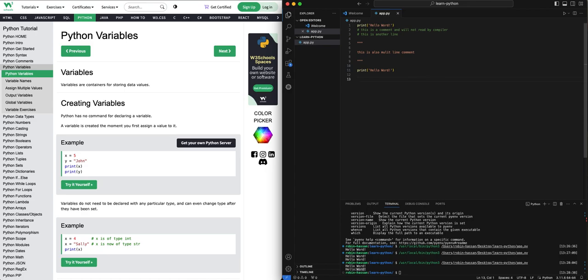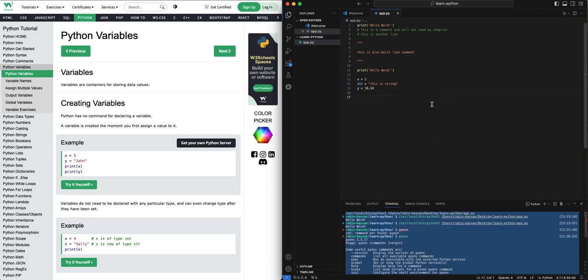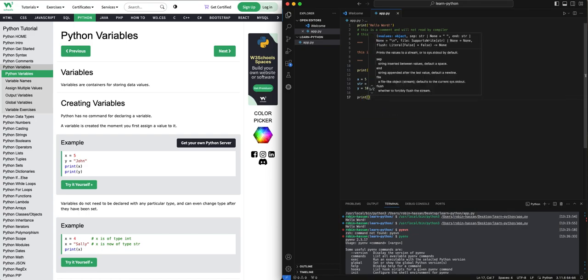For example, if I want to set a number to a variable, we can say x equal to 5. For a string, we can say this is a string. For any other thing, like a double, y equal to 10 point something also works. And to print those, we can just say print x.